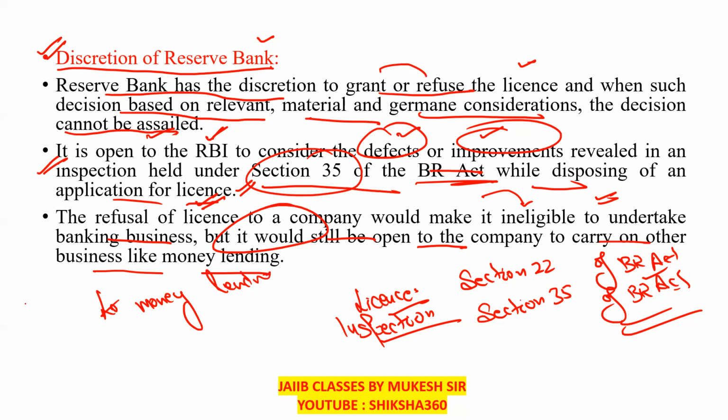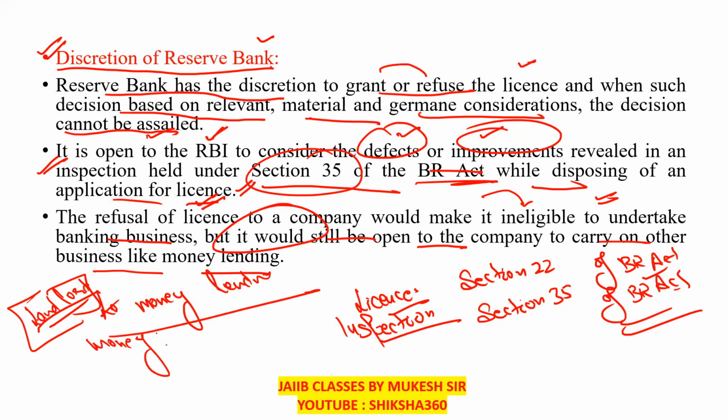Like, you have plenty of money in your hands, you are a landlord, or a money lender in your village. But banking is a different thing: banking is taking money from the public and lending to the public. So there is a difference between both these things.